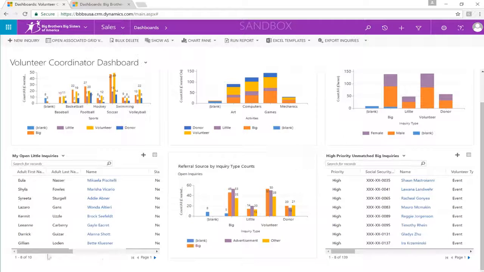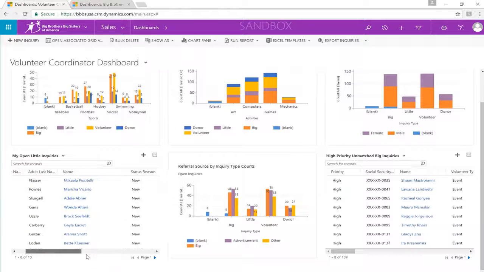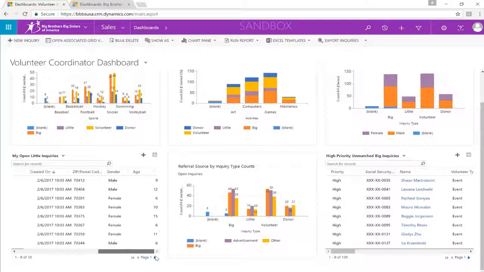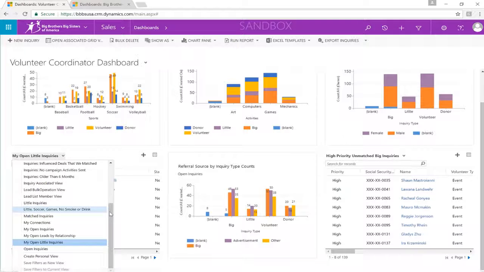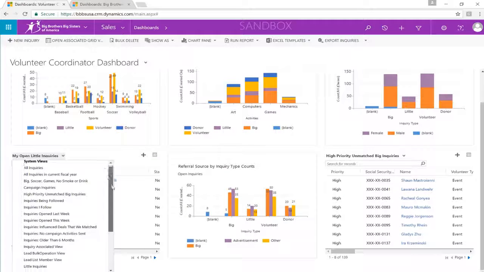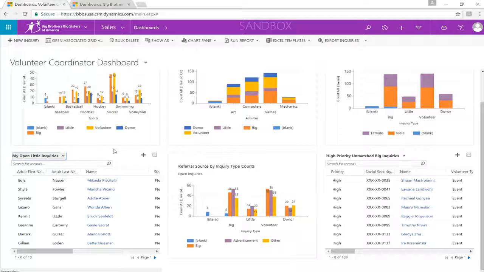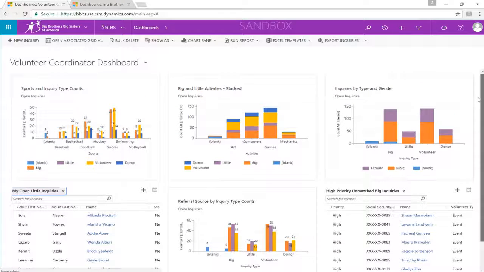I'm also able to see the same for littles. So here I have my open little inquiries where I can see the parental adult first and last name, the name of the little, the referral source, the gender, age, keeping in mind that these are not set in stone and everything that you're seeing is configurable here within Dynamics 365. I have the ability to select a different view if needed. And I also have the very powerful ability to create my own personal dashboards directly here in the system.